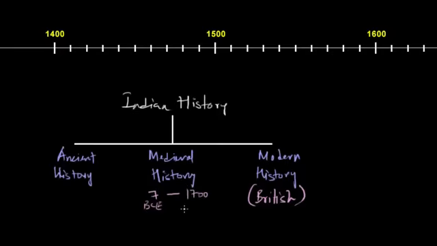And medieval history is the time from 8th to 18th century. In the later part of this time period, India was under the Islamic rule, that is from 13th to 18th century. During this time, the famous Delhi Sultanate and the Mughal Empire were the direct rulers of major portion of the Indian subcontinent. So to understand the British rule in India, we have to go a little backward towards the